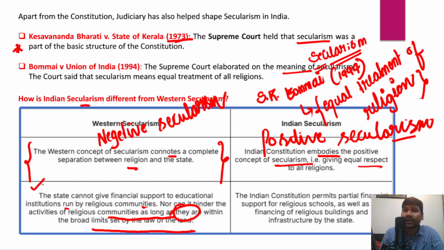But on the other hand, Indian secularism is different because the Indian Constitution has permitted partial financial support to religious schools. For example, imagine there are some schools which are run, organized or maintained by religious communities. The Indian Constitution has permitted the state to provide partial financial assistance to those schools, as well as to finance religious buildings and infrastructure.